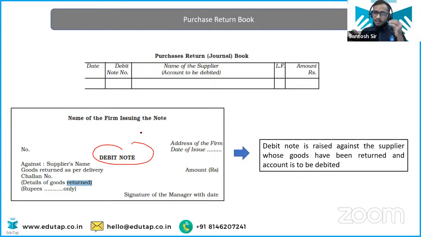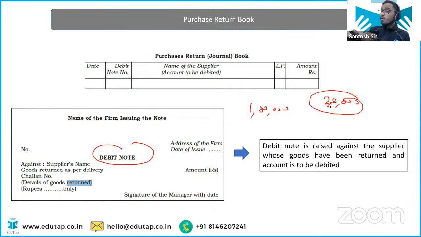And remember it like this: you are preparing the debit note to inform him. Suppose we are in the same company. We are preparing the debit note to inform him that we are debiting your account. Earlier, we credited your account by, suppose, 1 lakh rupees, but now we are returning goods worth rupees 20,000. So now we are debiting his account by 20,000. That's why we are giving him a debit note, because we are informing him we are debiting his account. That's the logic why the name is given debit note.